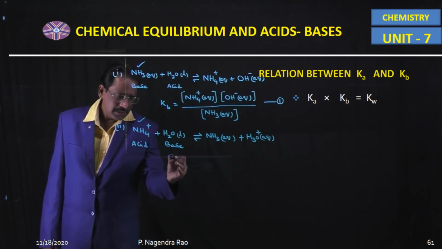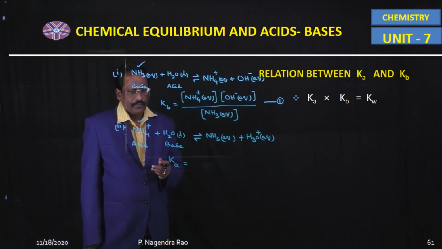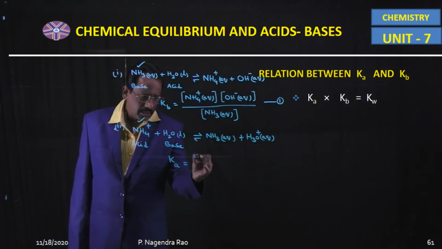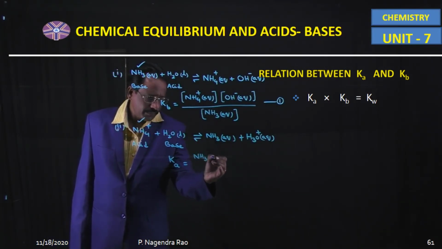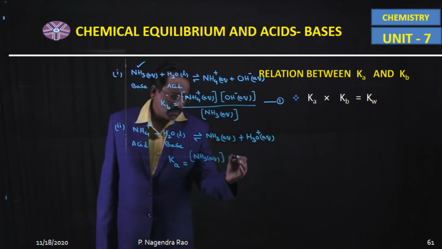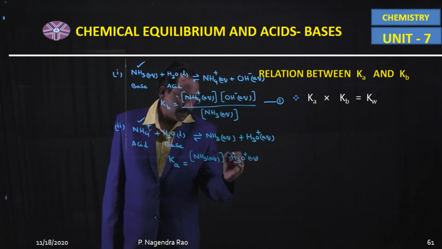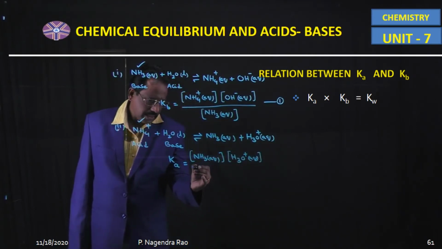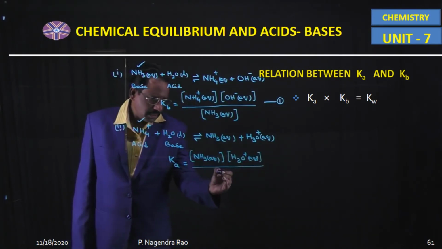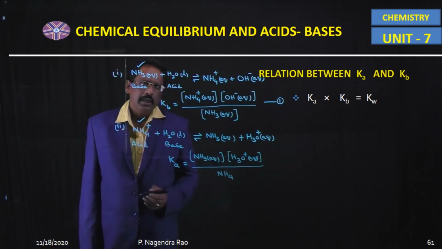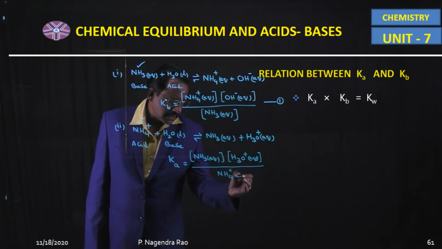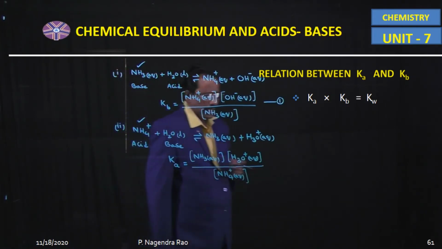Now for this acid, the dissociation constant of this acid is equal to, according to the law of chemical equilibrium, the active mass of ammonia into the active mass of hydronium ion, divided by the active mass of NH4 plus in aqueous medium into the active mass of liquid water.